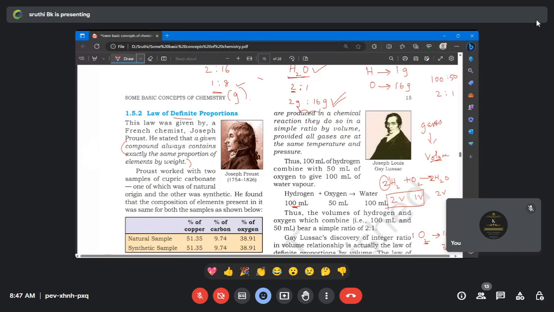So clear? The only difference is that in the law of definite proportion we are talking in terms of mass, but in Gay-Lussac's law we are talking in terms of gases, which is volume. A very important thing: the temperature and pressure must be maintained perfectly. It should be the same temperature and the same pressure. Clear?